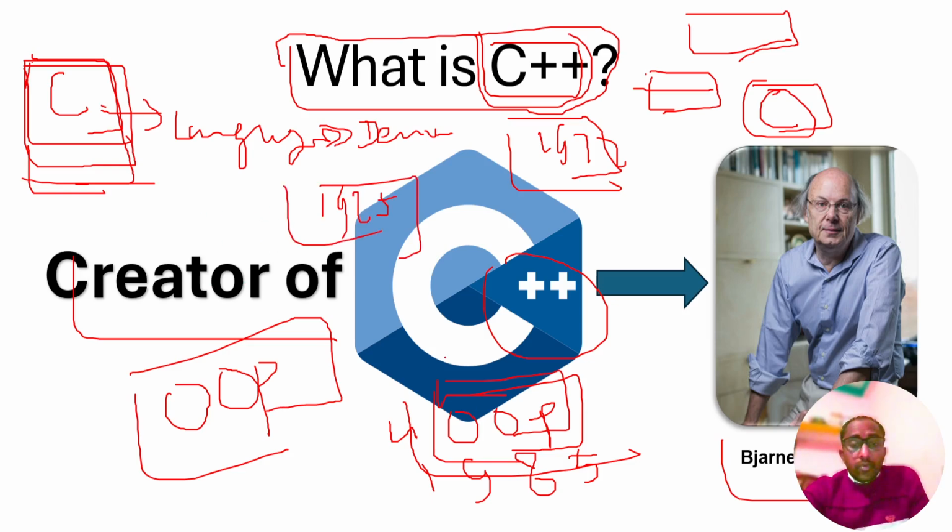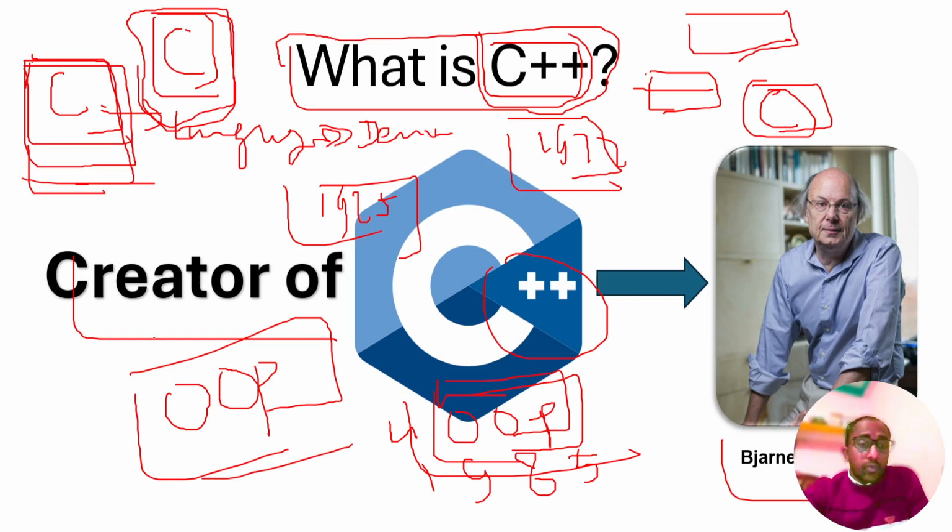So why was this created? It may come to your mind. There were some disadvantages in the C language. Some of the tasks we cannot perform there. So C++ was created having the OOP concept, object-oriented programming.